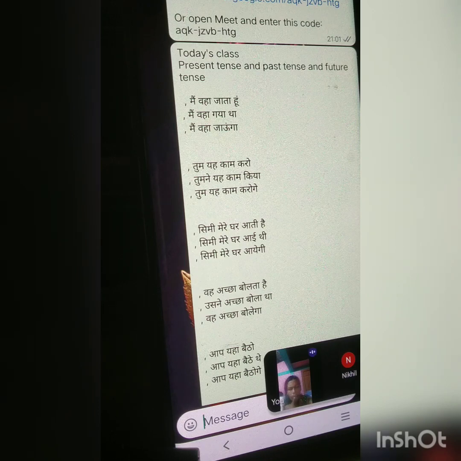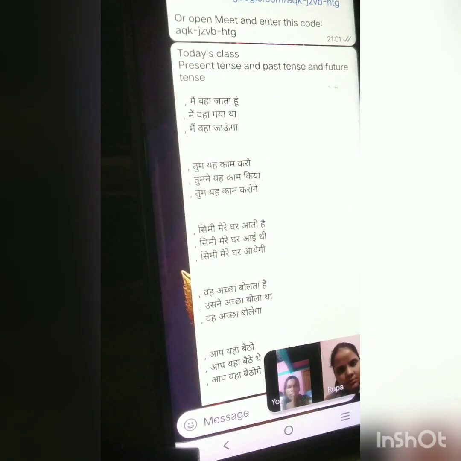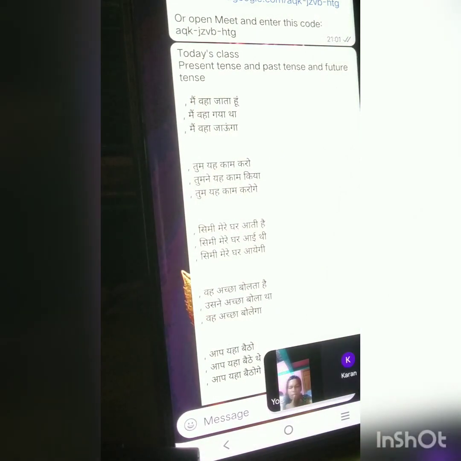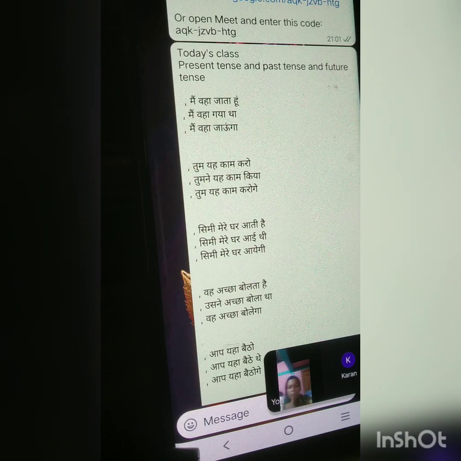Don't have any question? You should have, Shikha. Ma'am, you had already made us understand, so I don't have any. Okay, Karan, do you have any question? Yeah, ma'am, I have. Please let me know.